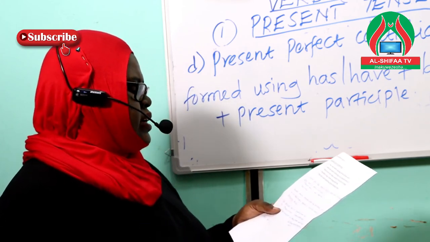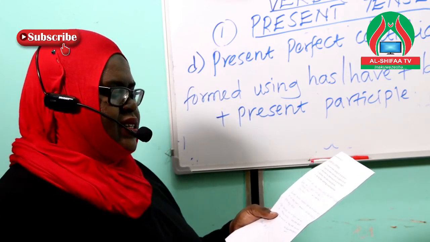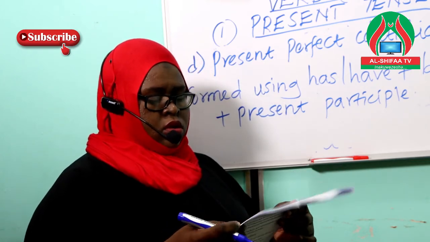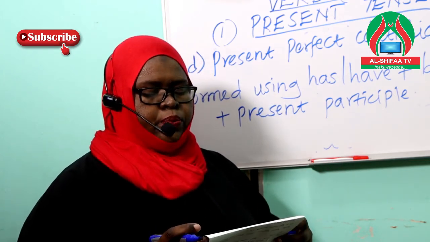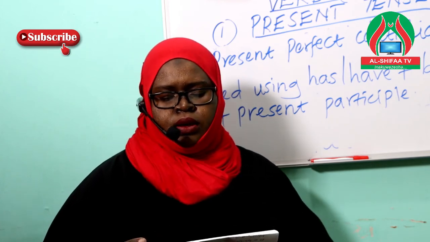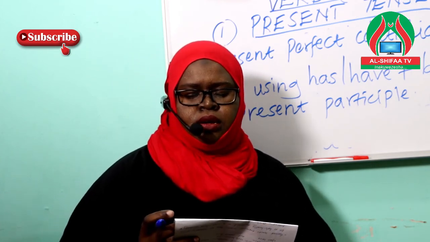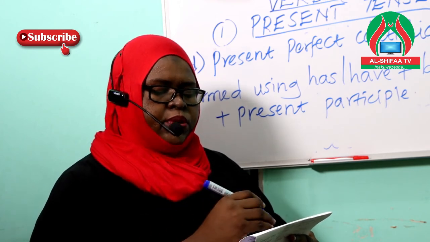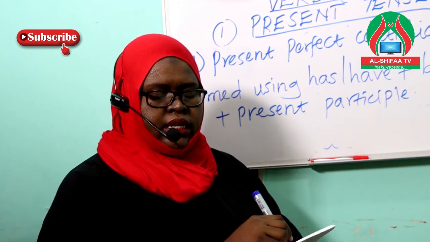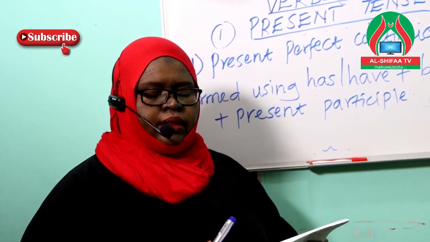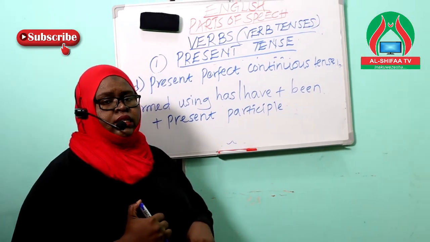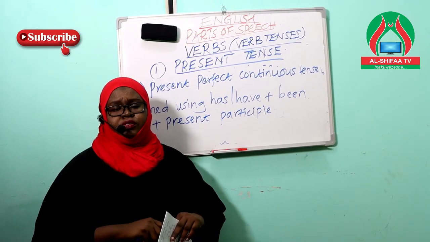Now, we also said that the present tenses are categorized into 4 groups. That is the present simple tense, present continuous tense, present perfect tense, and the last one, the present perfect continuous, which we said can also be called the present perfect progressive tense.